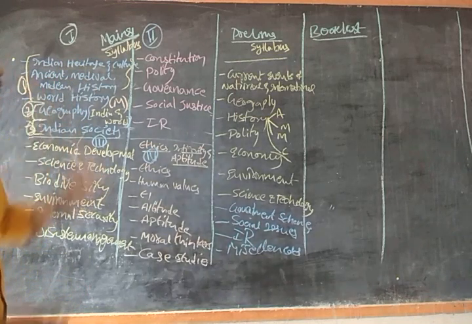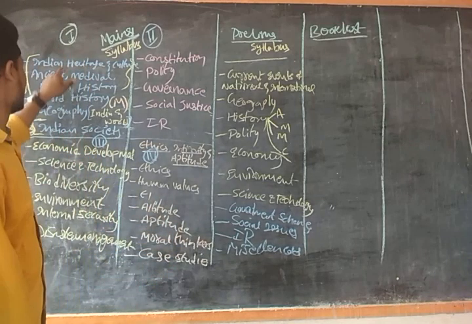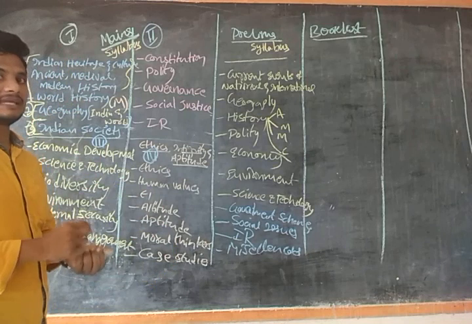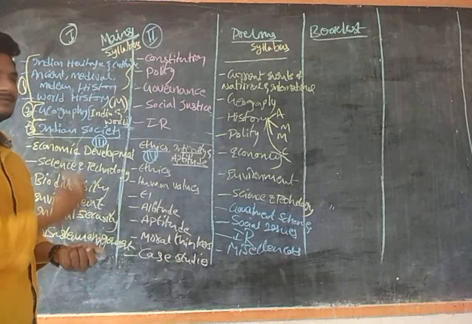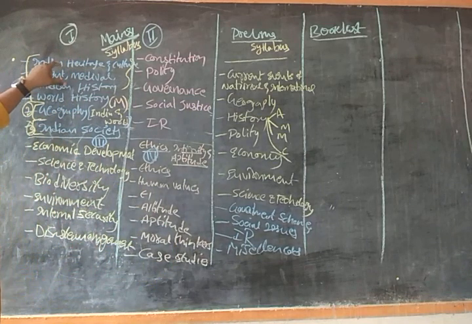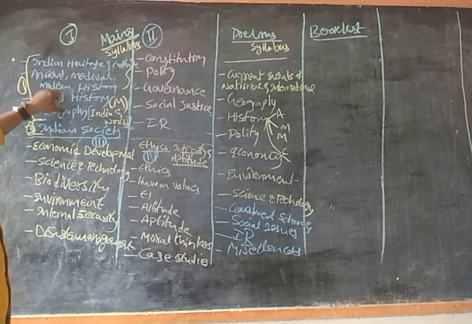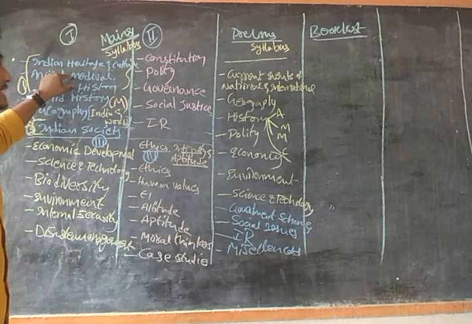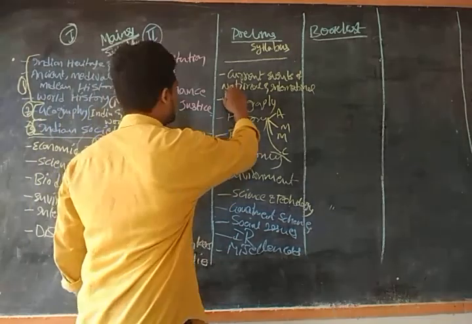So now see the book list, guys. The book list for geography and history, and then the Indian society. We will look at the main ways: geography, history, and Indian society, guys. Here are geography and